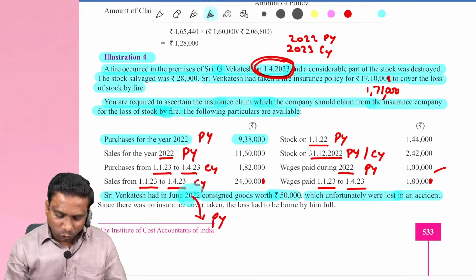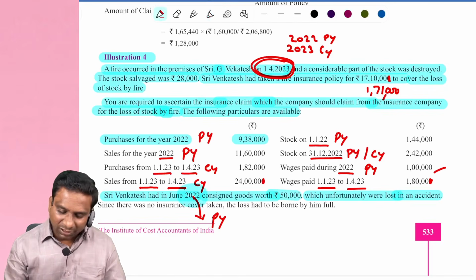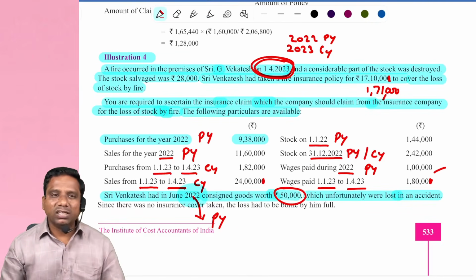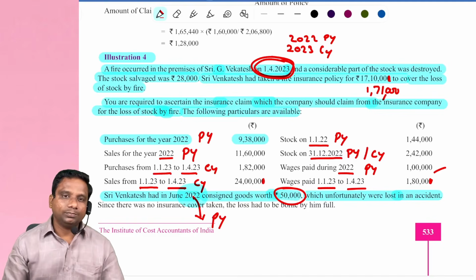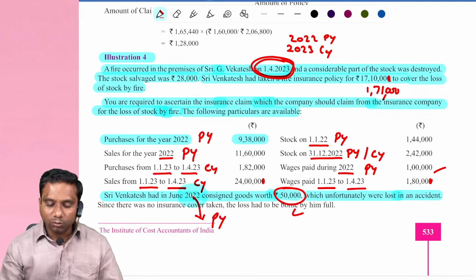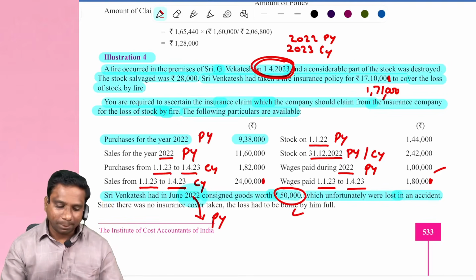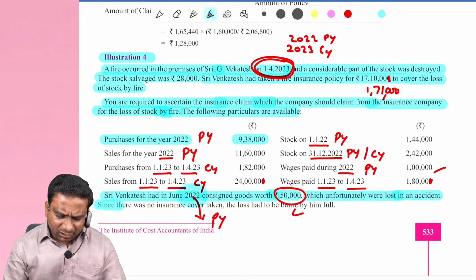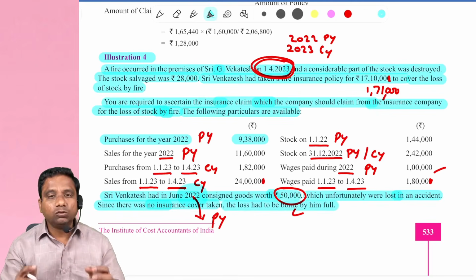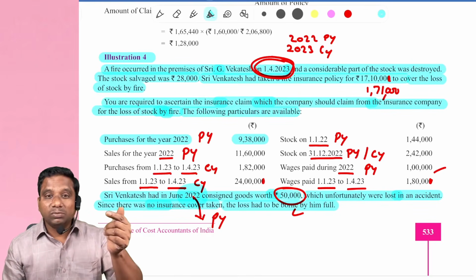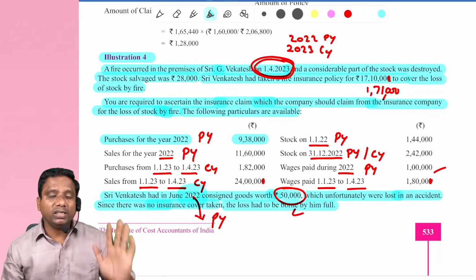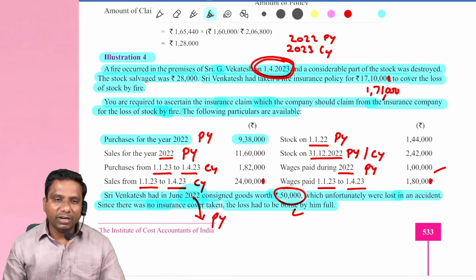So, in the year 2022, whatever the goods we have sent on consignment, what is the entry we record for this? Goods sent on consignment account debit to trading account, 50,000. Very, very important adjustment. Next, since there was no insurance cover taken, the loss had to be borne by him. Means goods sent on consignment loss he has to bear. Ultimately, this 50,000 finally we debit to previous year P&L account.